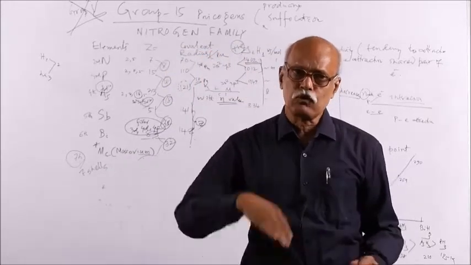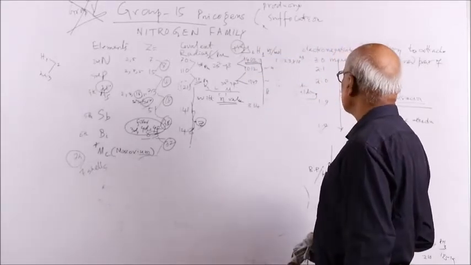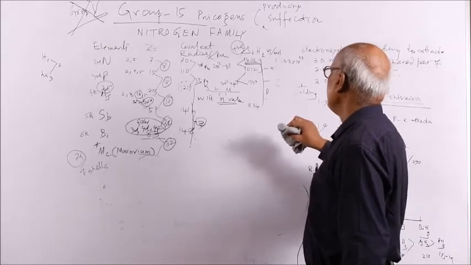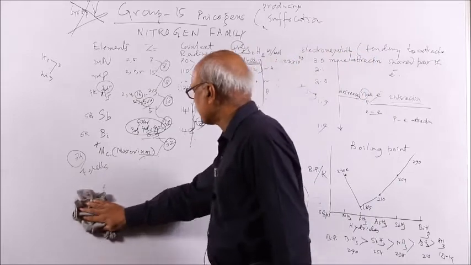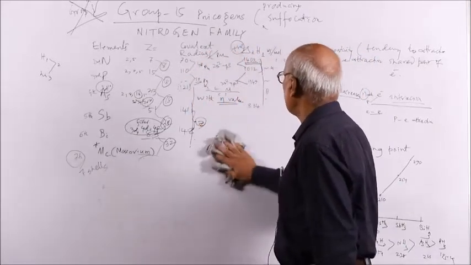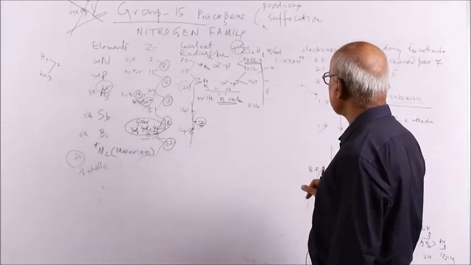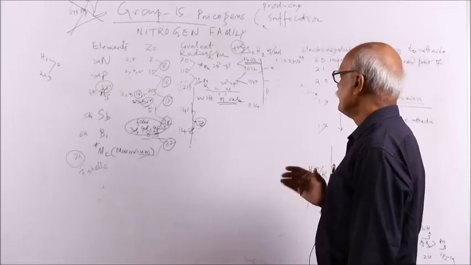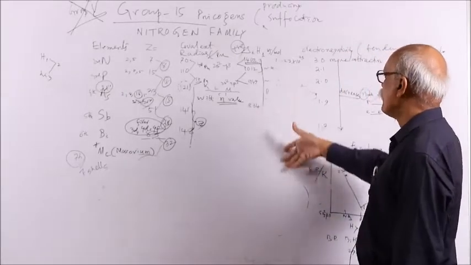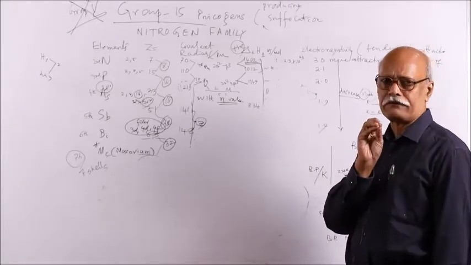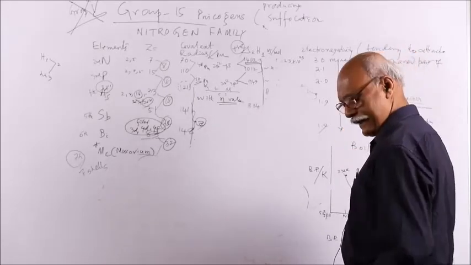And if you are asked why it decreases, then you write down what? The atomic size. Smaller is the atomic size, greater is the electronegativity. Other factors are also there, but here we cannot consider the other factors, because the electronic configuration will be the same for all. The s2p3 configuration, a stable configuration, is the same for all these elements. You only focus on the atomic size. Smaller is the atomic size, greater is the electronegativity.